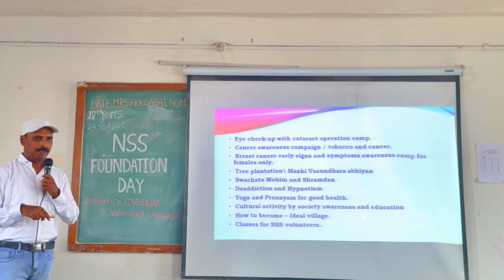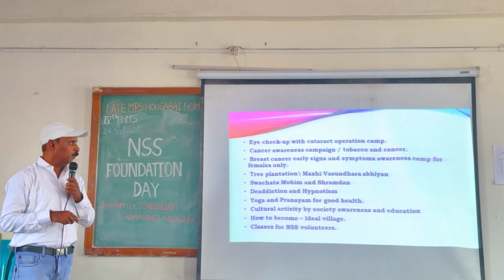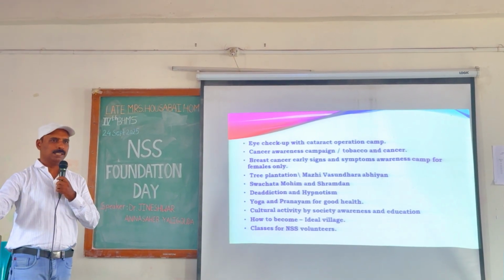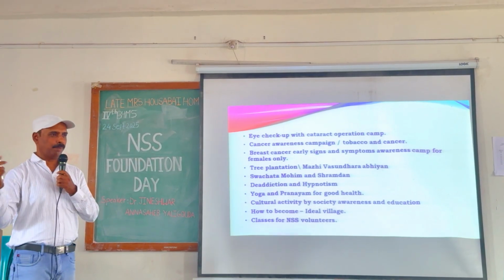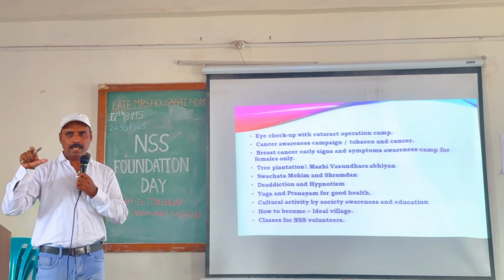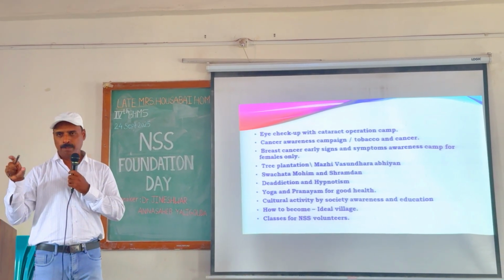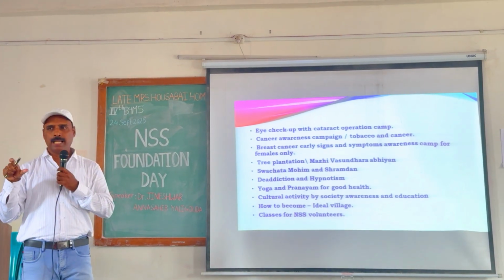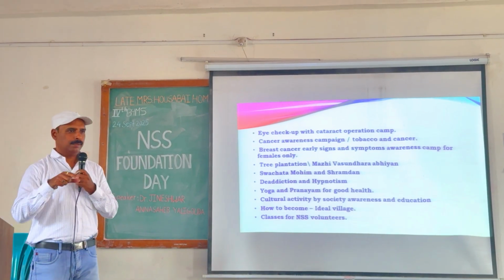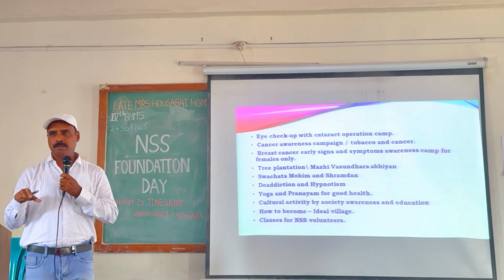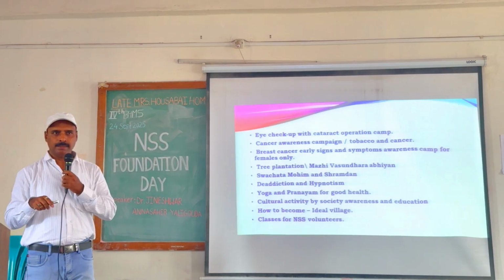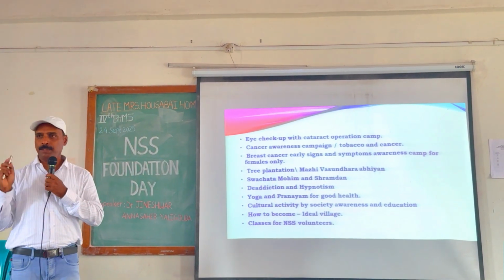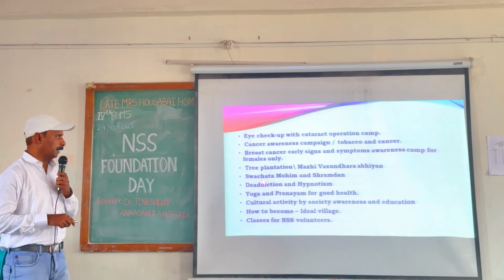Swachhata Mohim, the cleanliness drive. We do the Swachhata Mohim of my institute, which I plan till 2nd October in popular areas of Mira city. You can do it at your institute, or you can present it at a garden or somewhere near that requires hygiene. There you can go and work. But here we have to do the physical work. That is what I am talking about.